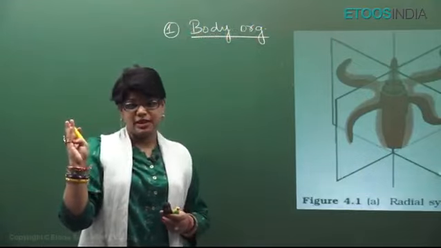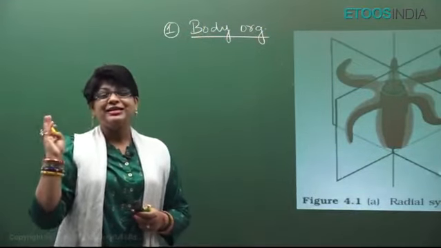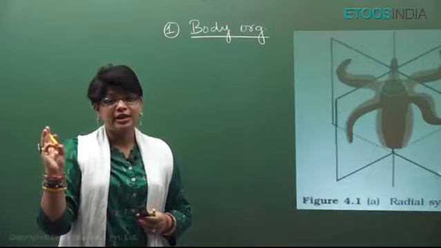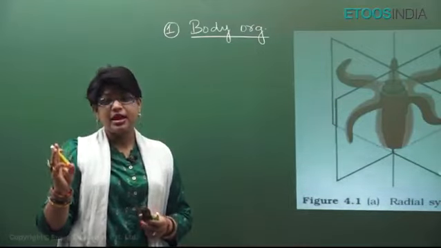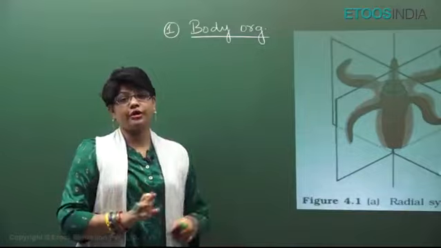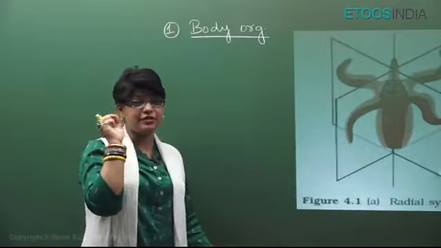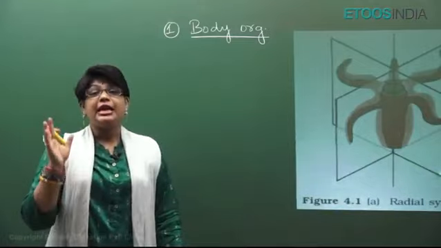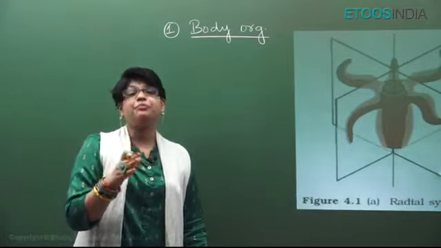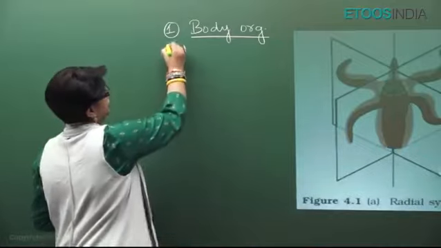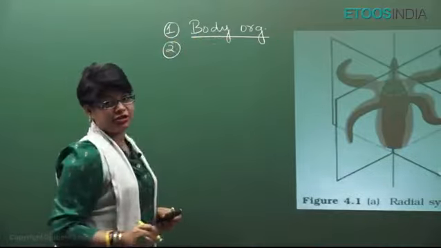Cellular level is Porifera, tissue level is Coelenterata and Ctenophora, organ level is Platyhelminthes, and from Aschelminthes to Chordata, all are organ system level. Please listen carefully, each and every word I am saying is a question. Acellular level is Protozoa because they are unicellular, alright. Then, so first is level of organization.